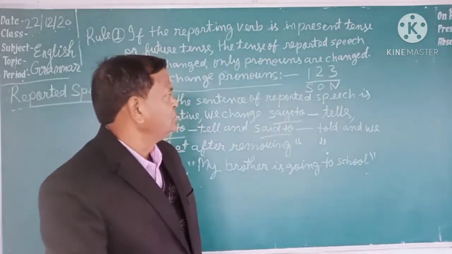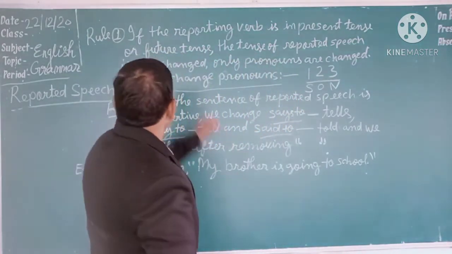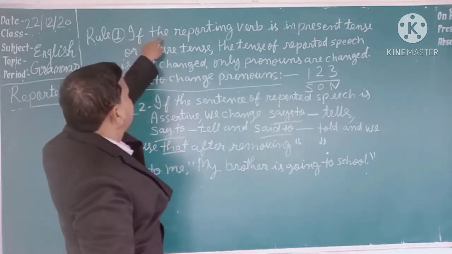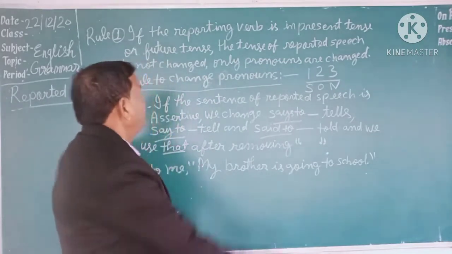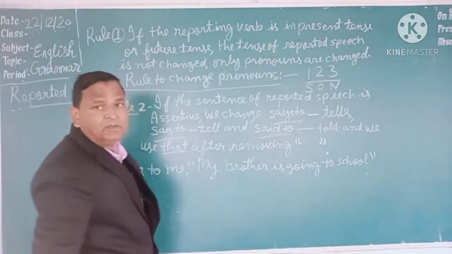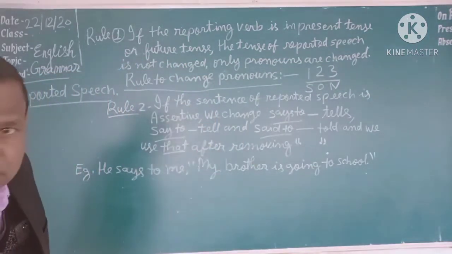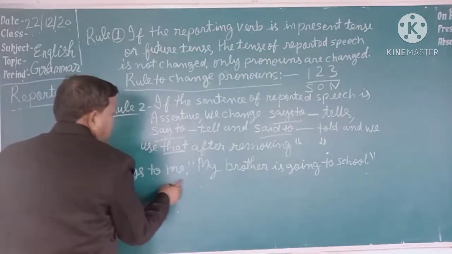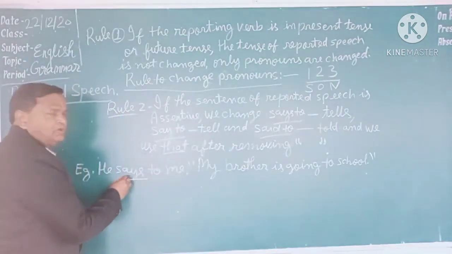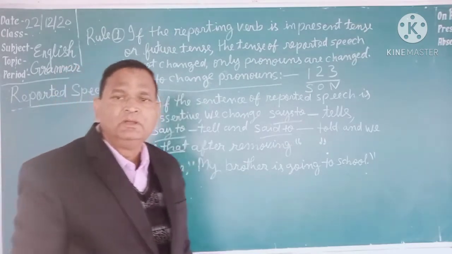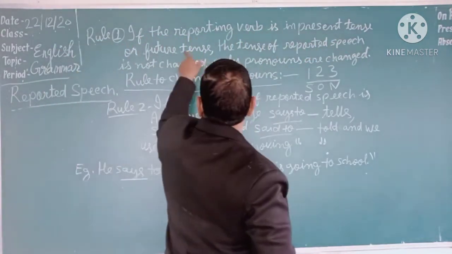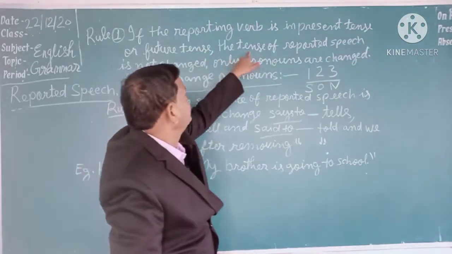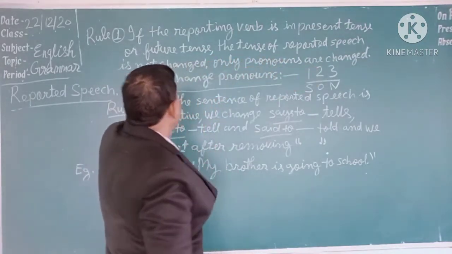First rule is that if the reporting verb is in present tense or future tense, this is reporting verb. You see, in this sentence, he says to me. Says is reporting verb. And the rule says that if this reporting verb is in present tense or future tense, then the tense of reported speech is not changed.